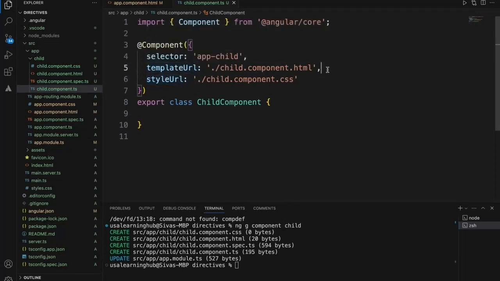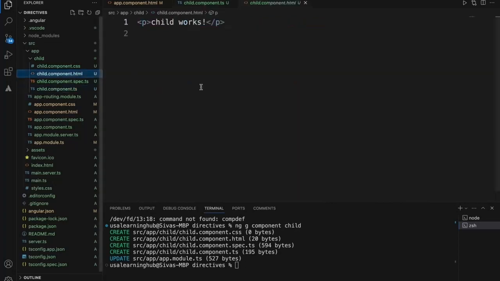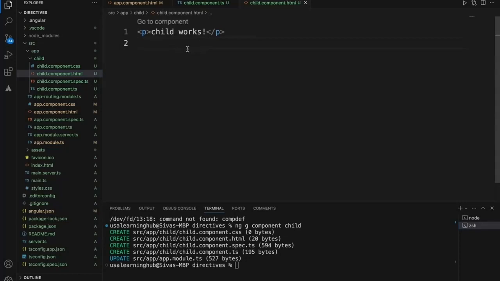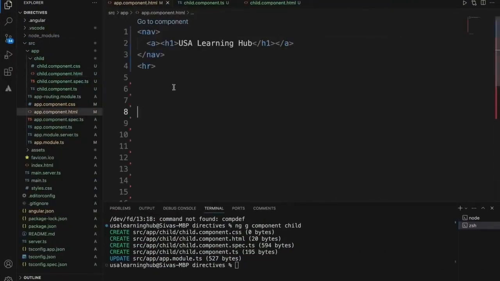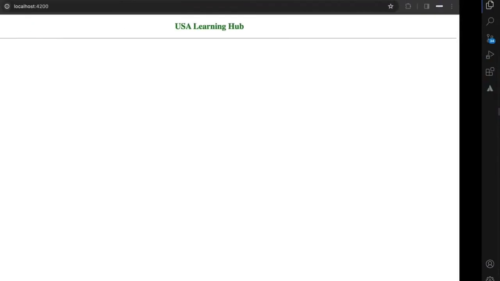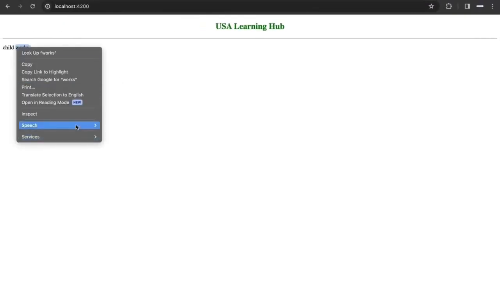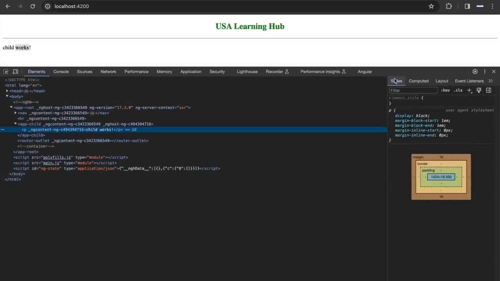A directive is something which will update or manipulate or add some additional feature to the existing HTML element. So we have child works here. Now let's include this component app-child in the parent component. Now if you see, there is a child component which is manipulating the current DOM.